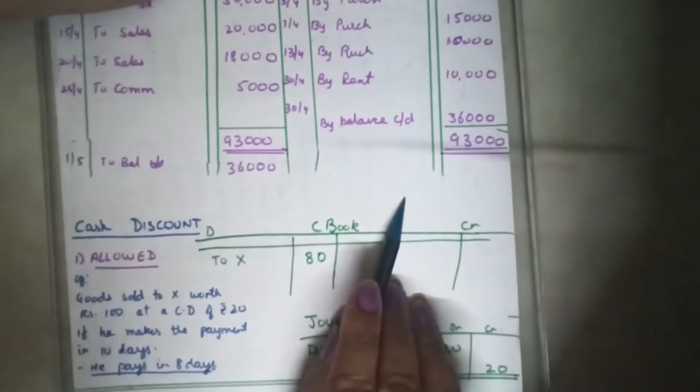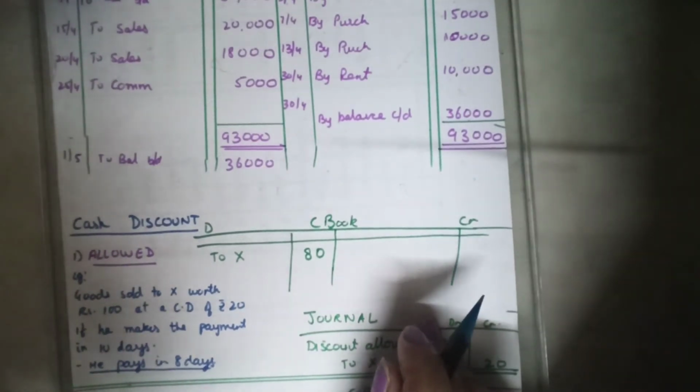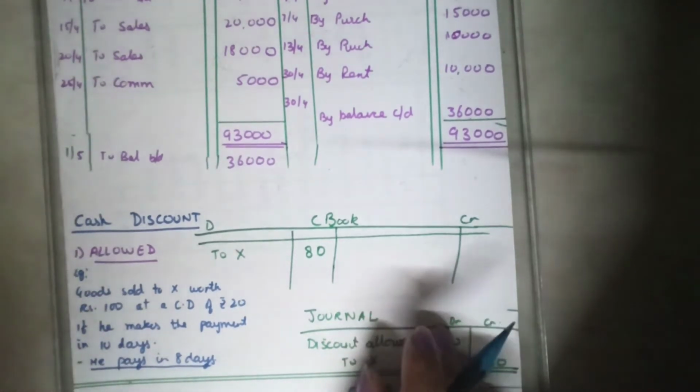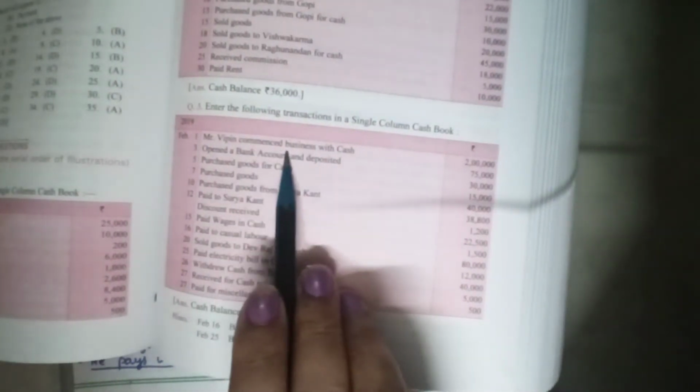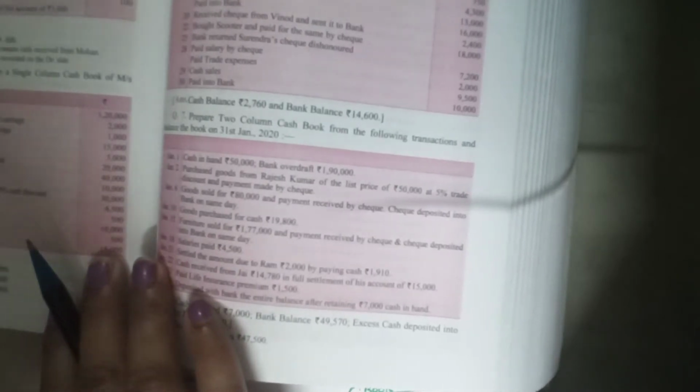Next question. Now you will do question number 3 in the textbook. Question number 3, single column cash book. Mr. Vipin commenced business with cash, rupees 2 lakh. That is your homework question. You will do this, and in case of any doubts, you will ask. Question number 4 also you will do. Enter the transaction in the single column cash book. That also will be done.